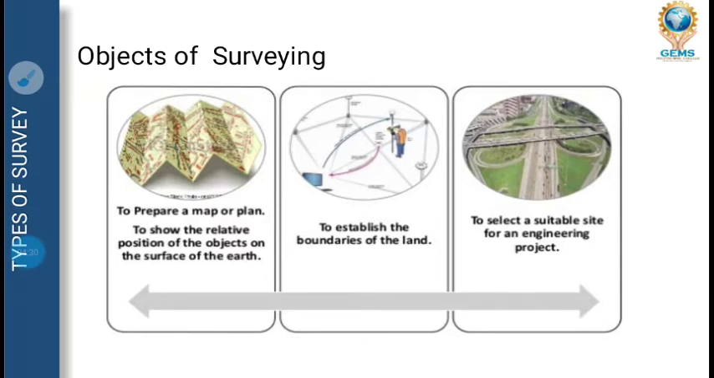Next is to establish a boundary of the land. As I have just said, ancestor people started marking the property boundary by saying that this property belongs to me. Similarly, survey helps you to establish the boundary of the land. Also, to select suitable sites for engineering projects like highways, roadways, railways, canals, etc. So that comes under objects of surveying.